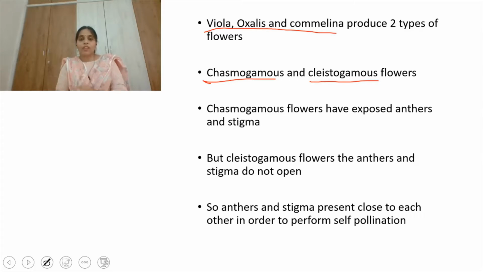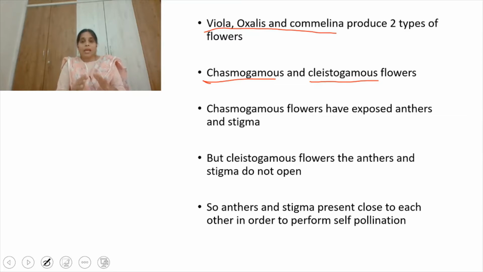But in the case of cleistogamous flowers, the anthers and the stigma do not open. So in order to facilitate the germination of pollen grains and initiate pollination, they are present very close to each other. As they are so close, generally self-pollination occurs in cleistogamous flowers.